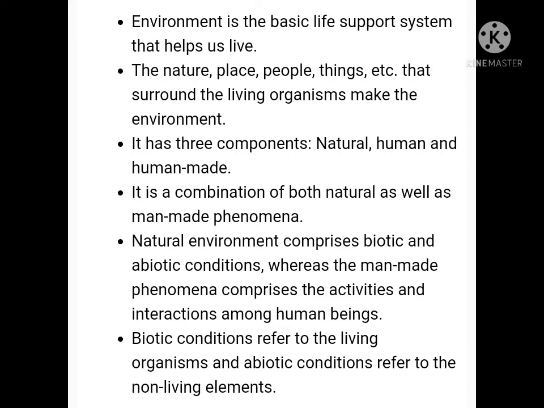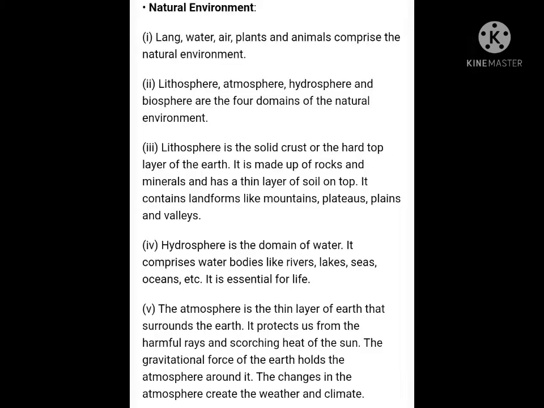Natural environment is composed of all the things that occur naturally on earth. It can be divided in two types, physical and biological environment. Let us start with physical environment. Every naturally occurring non-living thing like land, water or air comes under physical environment. Physical environment has three components: the lithosphere, the hydrosphere and the atmosphere.